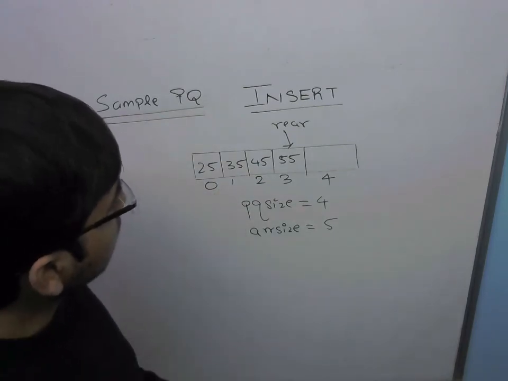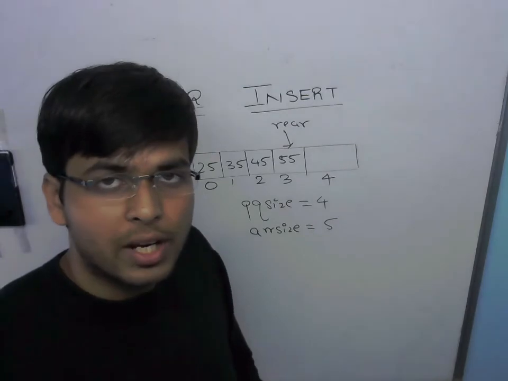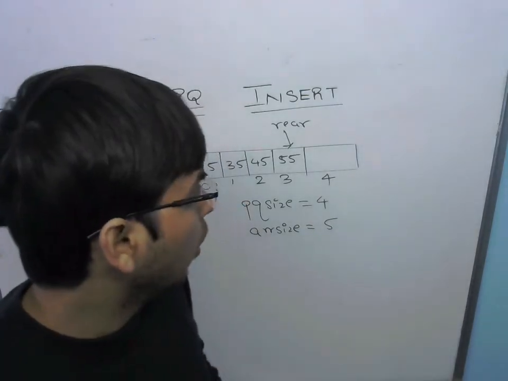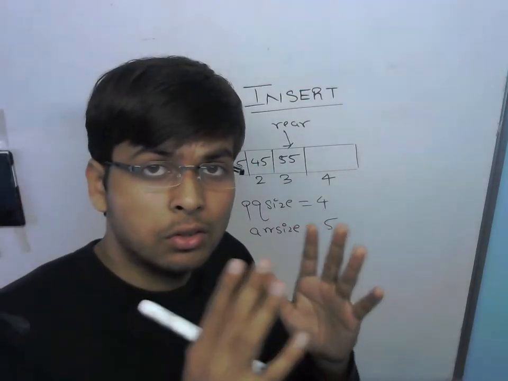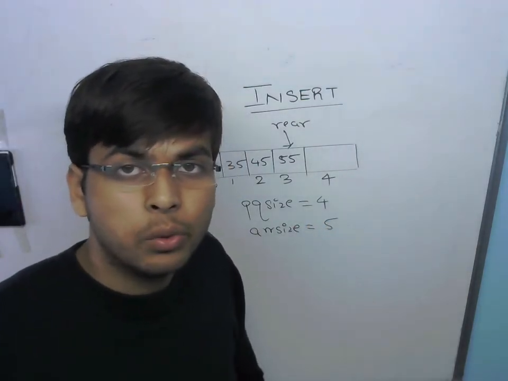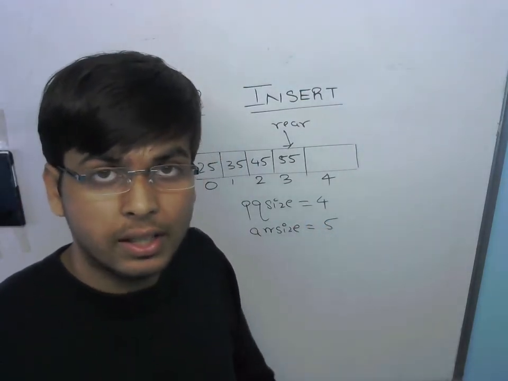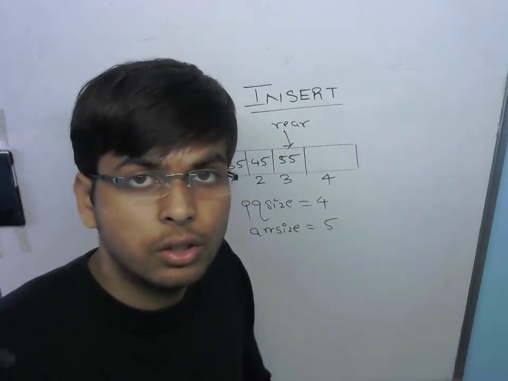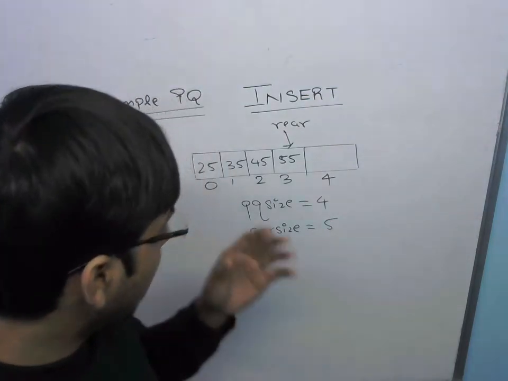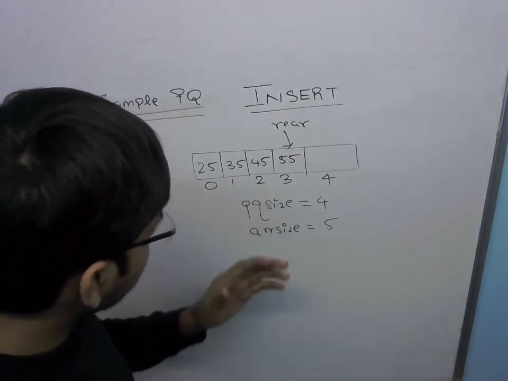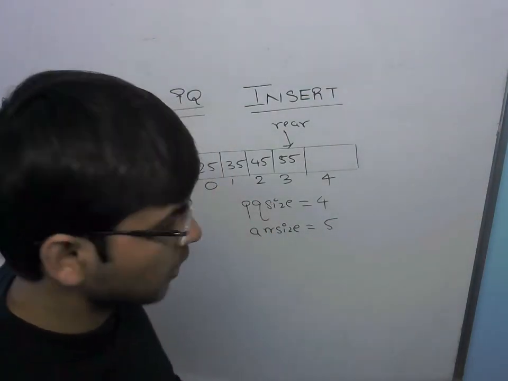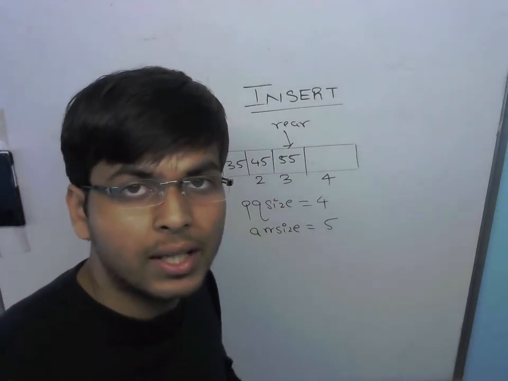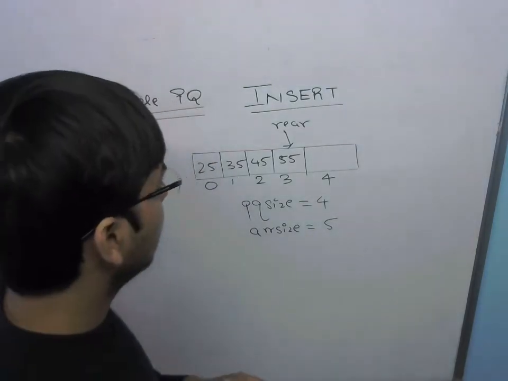Now, in the insert method, our first step would be to check whether the array is full or not. Only when the array is not full will we be able to insert items. If the array is full, we won't be able to insert new items into the priority queue. As you can see in this case, the size of the priority queue is less than the size of the array, which indicates that the array is not yet full and we can insert new items.